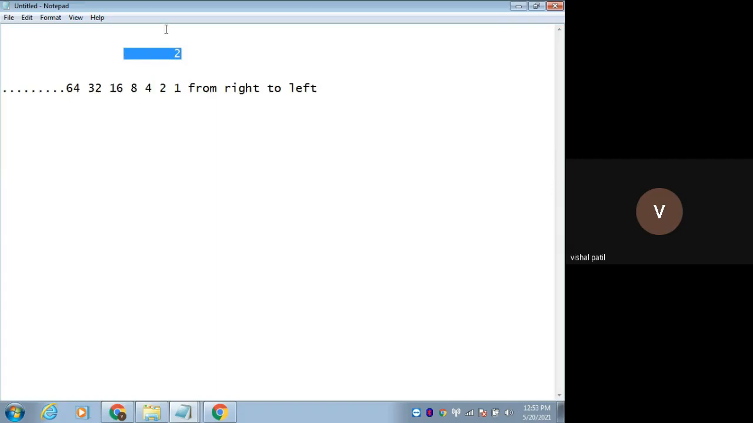For your shortcut, I have shown you like this: 1, 2, 4, 8, 16, and so on. But you might think, how am I getting this value? It is nothing but the power of 2, right? 2 raised to 0 is 1, 2 raised to 1 is 2, 2 raised to 2 is 4, and so on.